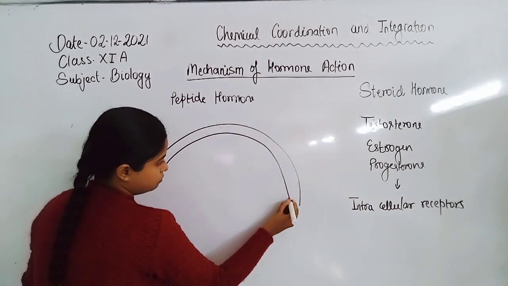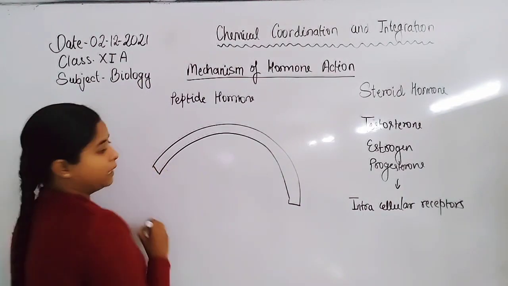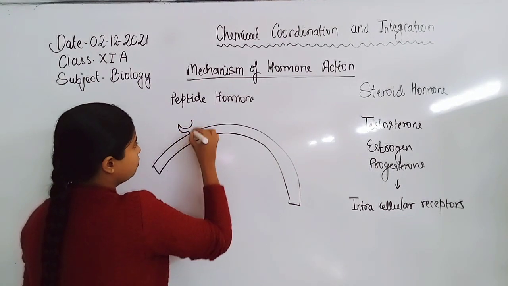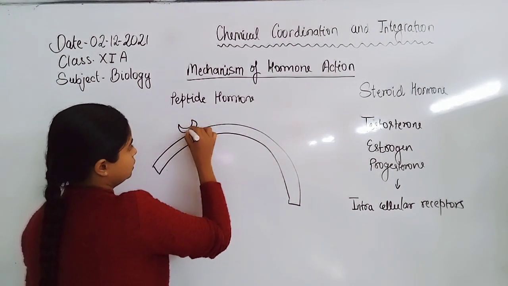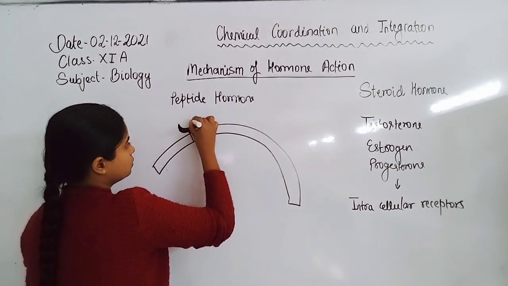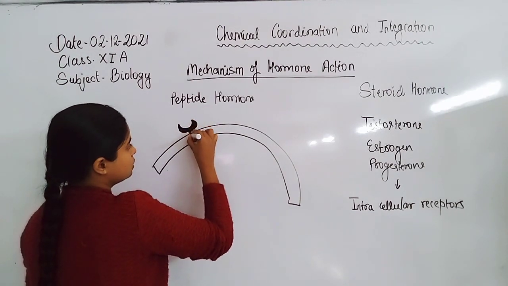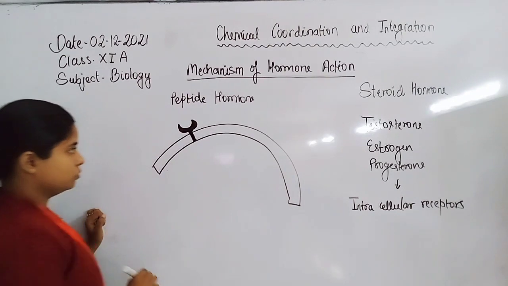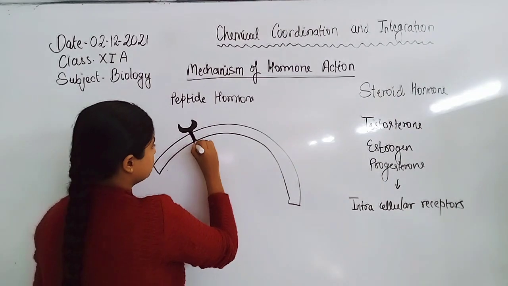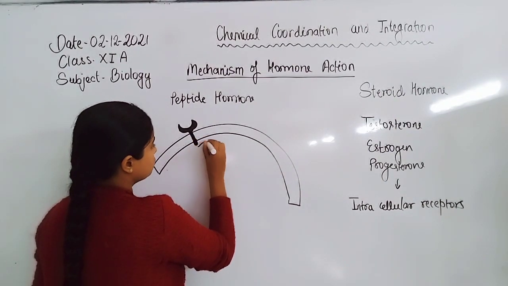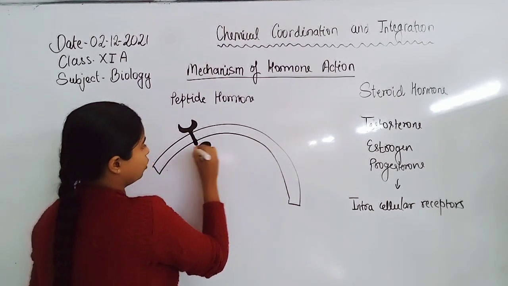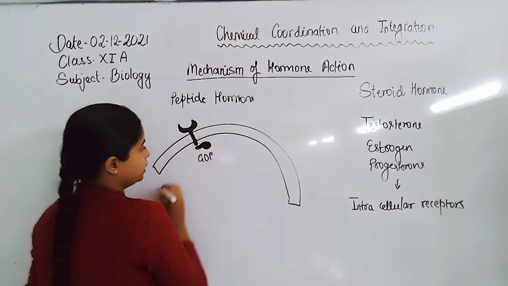One example of a membrane bound receptor is the transmembrane receptor, or 7-pass membrane receptor, or G protein coupled receptor. This is the receptor for the protein molecule. Here is GDP.